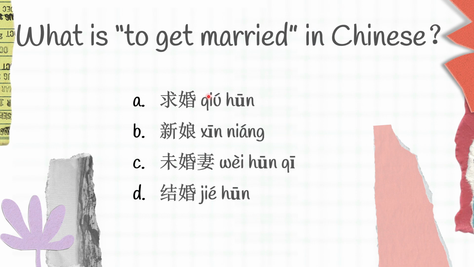And finally, guys, the last question for today. What is to get married in Chinese? A. 求婚 B. 新娘 C. 未婚妻 D. 结婚. Which one do you think is the correct one, guys?